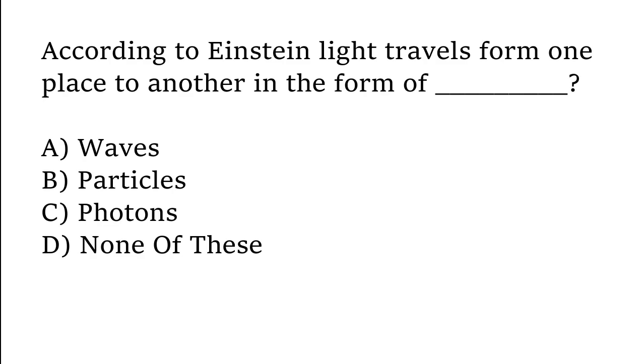According to Einstein, light travels from one place to another in the form of waves, particles, photons, none of these. The correct answer is option C. According to Einstein, light travels from one place to another in the form of photons.